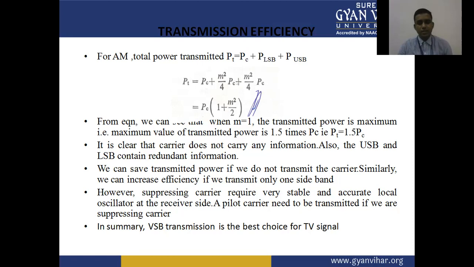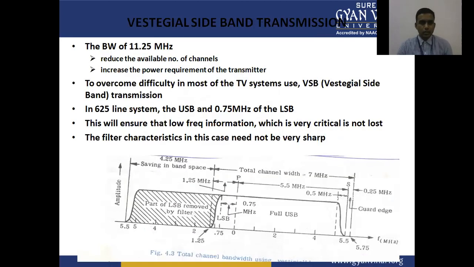In summary, vestigial sideband transmission is the best choice for TV signal transmission. So we come to discuss the vestigial sideband for transmission of the TV signal. In vestigial sideband transmission, or VSB, the bandwidth of 11.25 megahertz reduces the available number of channels and increases the power requirement of transmitters. So part of the lower sideband is removed by a filter, and to overcome this difficulty most TV systems use vestigial sideband transmission.